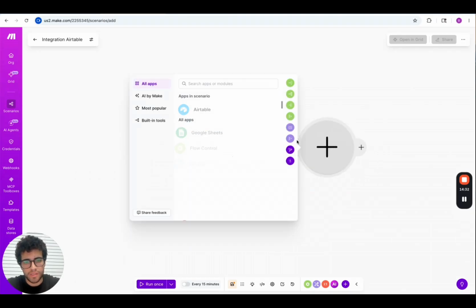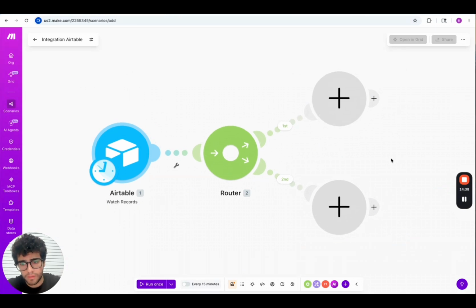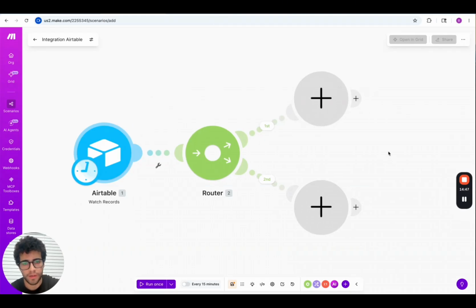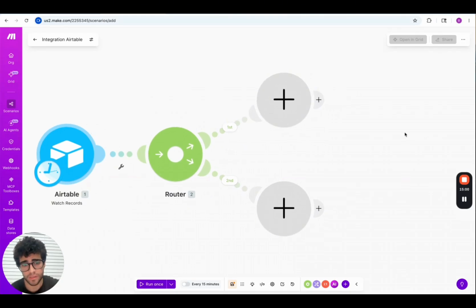Great. So now it's time to create the second module, and it's going to be a router. Our router allows us to split the scenario into routes. Why? Because if we just leave one route, it can happen that, for example, if Gmail fails, all the output is gonna fail. So we want to minimize the risk. We want that if Gmail fails, we are still able to perform other actions. In this case, it would be just sending a Slack message, but we want to minimize the risk, and so we just create two different routes.